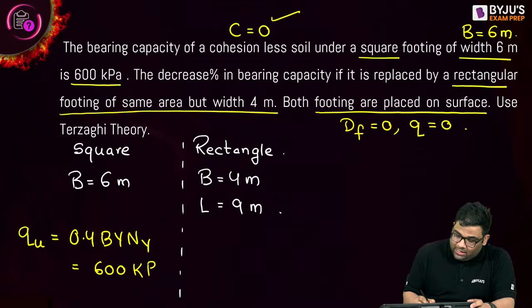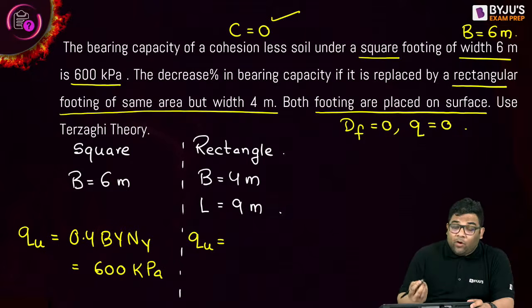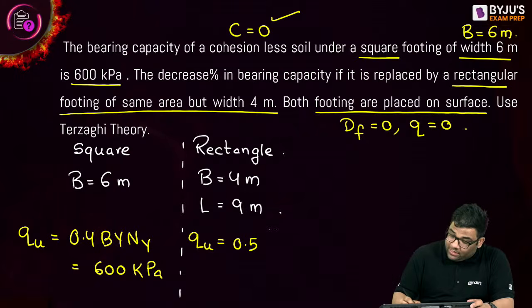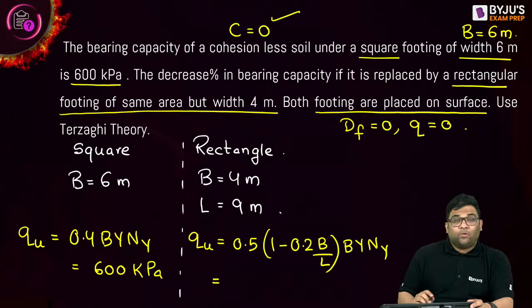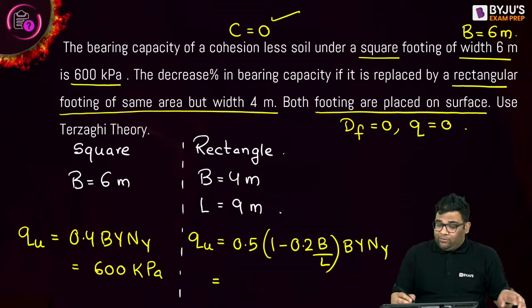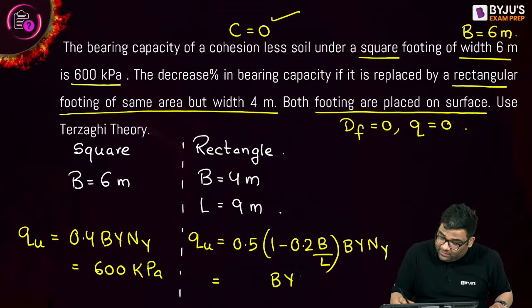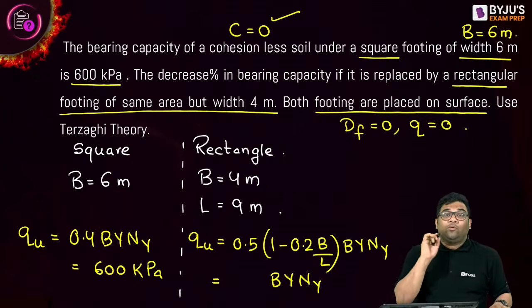Very good. Now, when we write for the rectangle, what was the formula? The formula was 0.5, then 1 minus 0.2 B by L, then B gamma N gamma. Now, can you reduce this and tell me what will be the coefficient in the case of the rectangle?